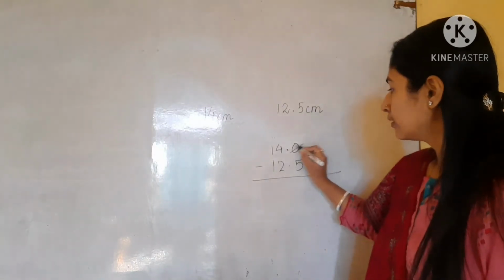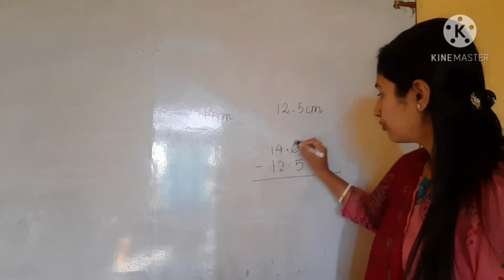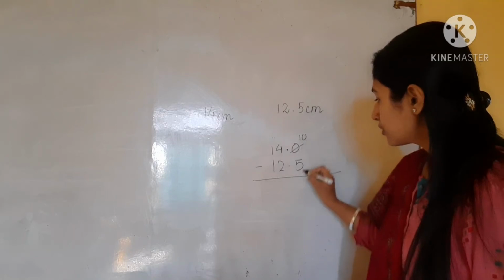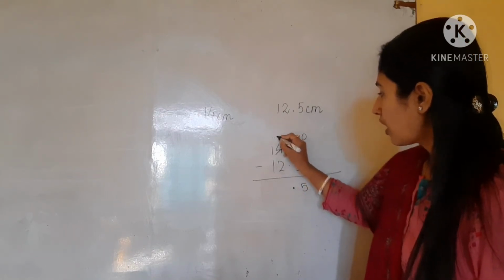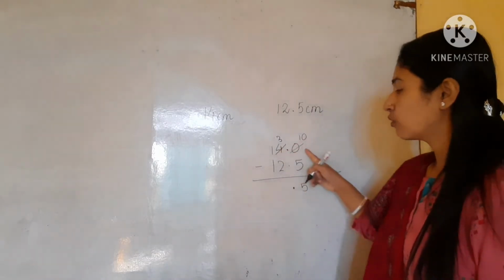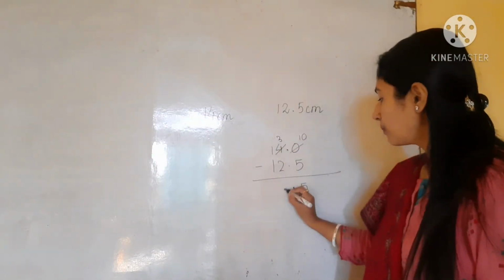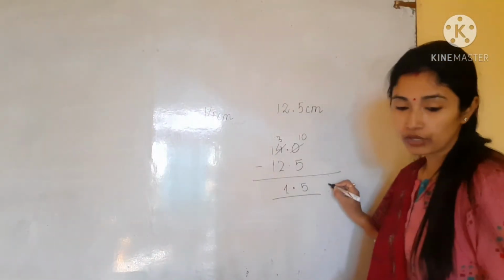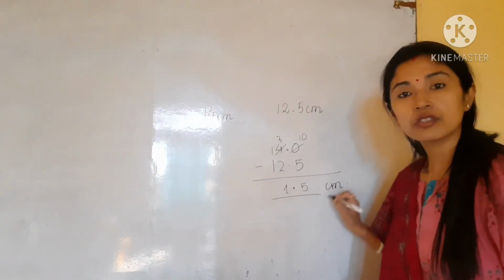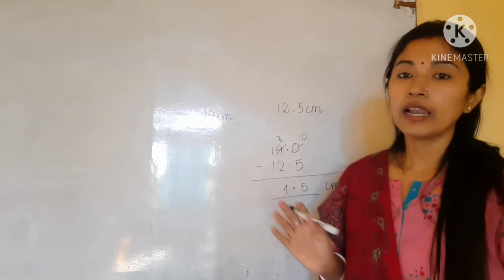By this way we can easily subtract. Just take one from this 4, so we get 10 here. 10 minus 5 will be 5, the decimal will be here, and the 4 is now 3 because we already carried over 1. So 3 minus 2 will be 1. That means the difference is 1.5 centimeter. This should be written in the last column.